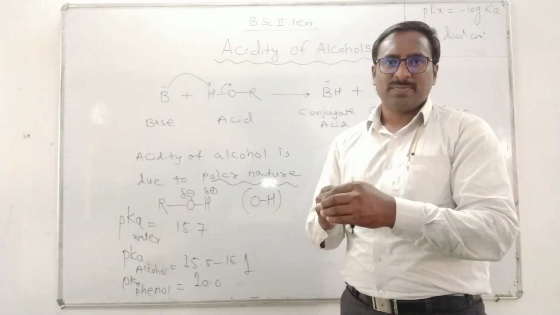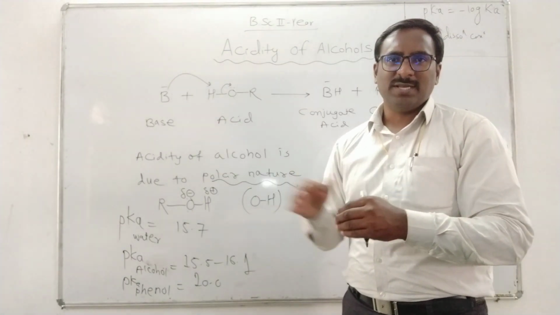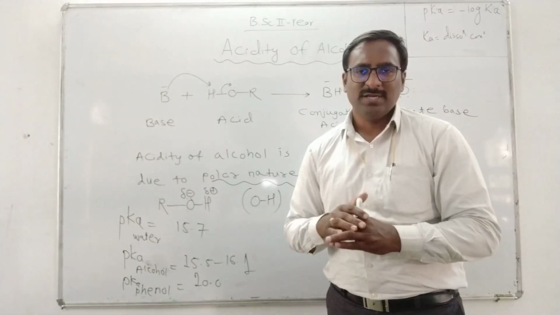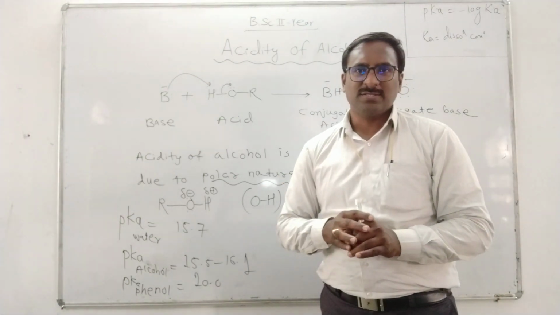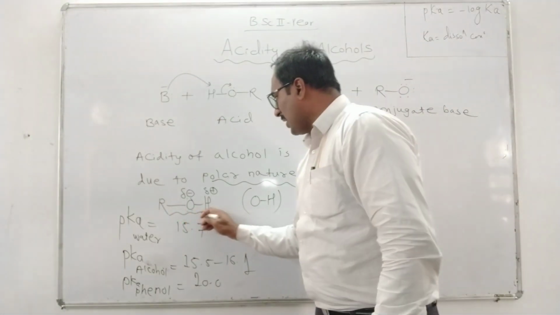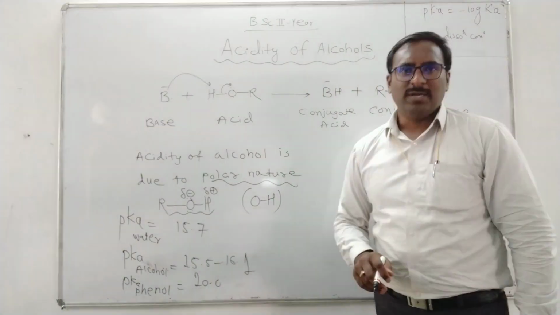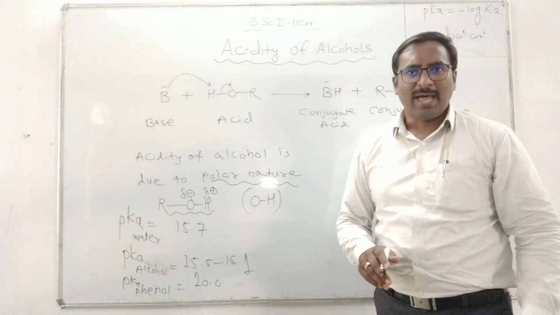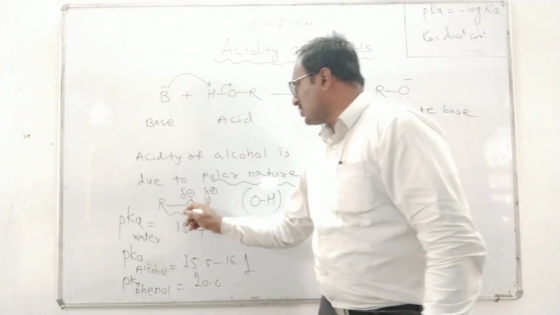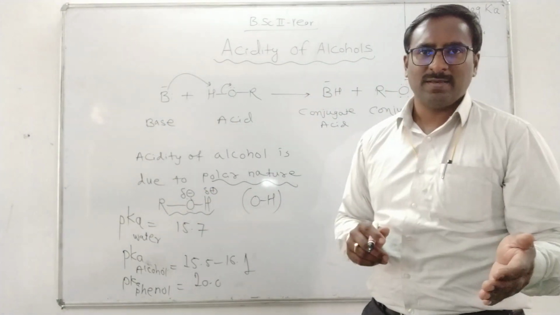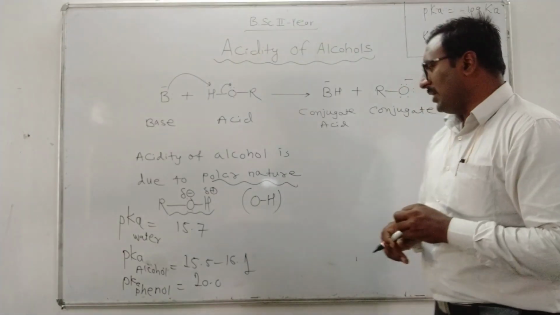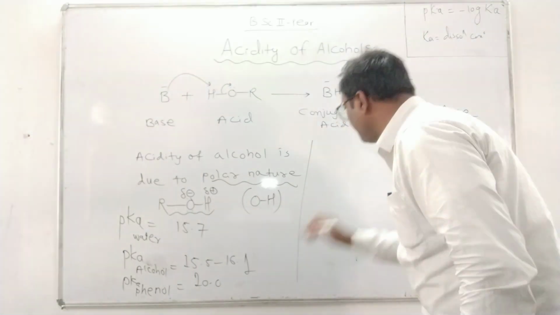Then ethanol, propanol. Once carbon chain increases, acidity decreases. This is due to the inductive effect, because polar nature of OH bond decreases as the number of carbon atoms attached to this OH group increases, isn't it? This is due to the positive inductive effect. So let us discuss how this works.